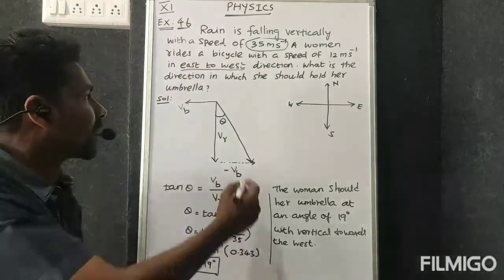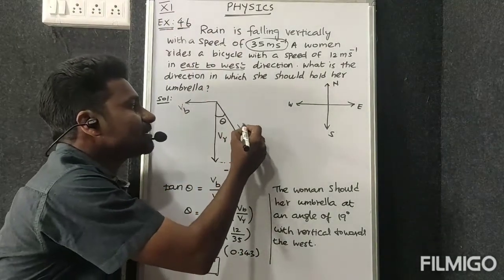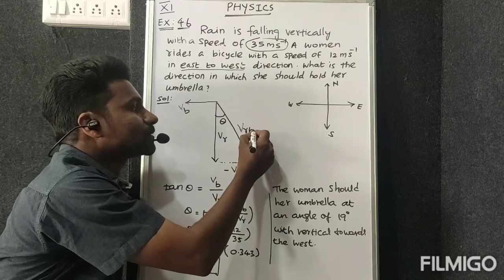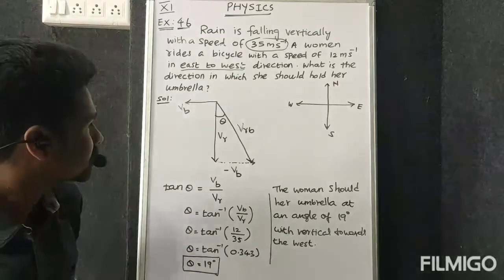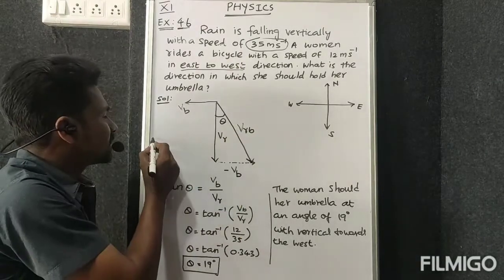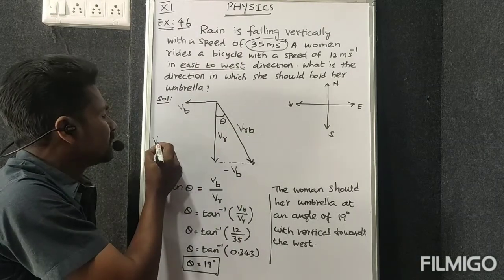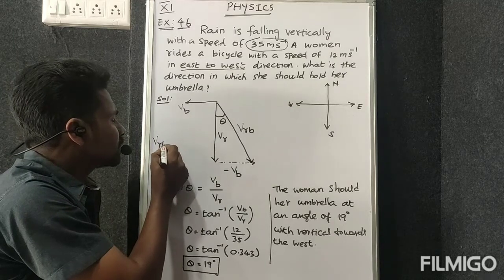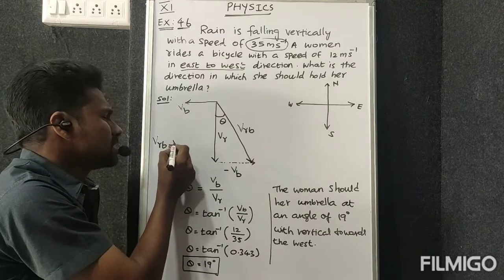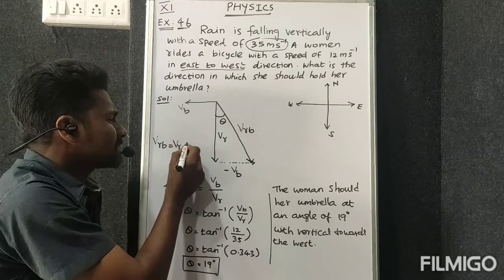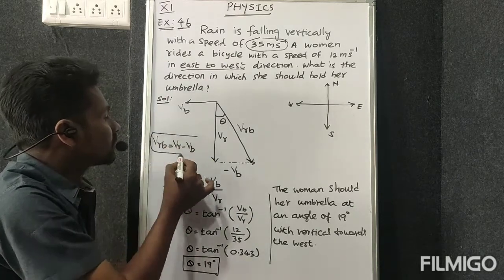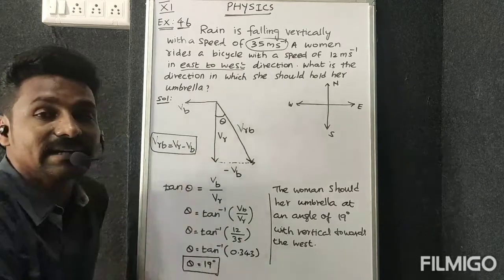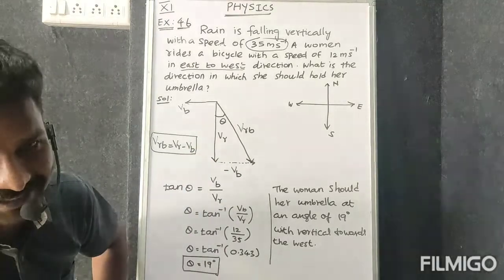Okay, so actually this is velocity of the rain with respect to bicycle. That is resultant velocity. So we can say that the resultant velocity, that is the velocity of the rain with respect to the bicycle, is equal to velocity of the rain minus velocity of bicycle. This is from the concept what? That is relative velocity concept.